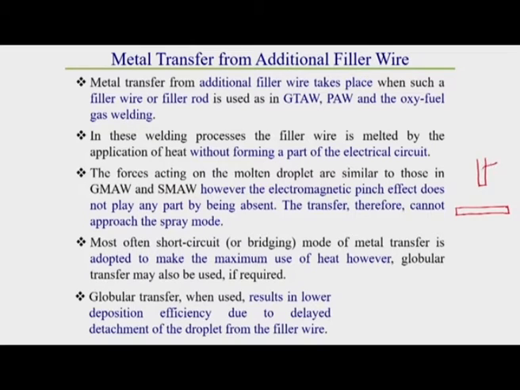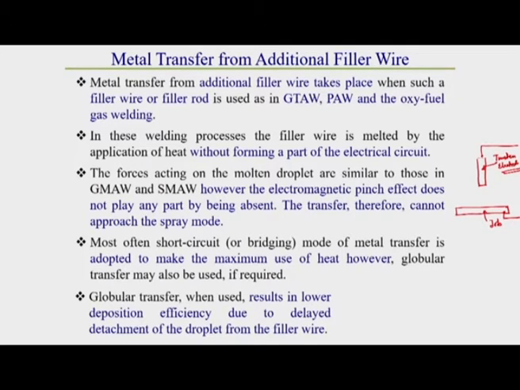Here this is, let's say, a tungsten electrode, and this is the job. The current cable is connected to the workpiece and the electrode, but this tungsten electrode is non-consumable.